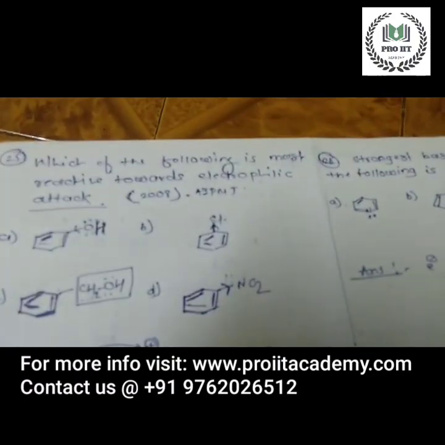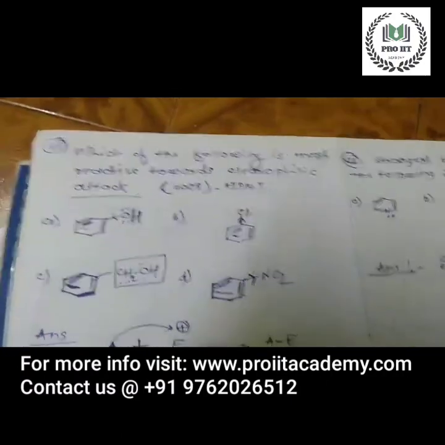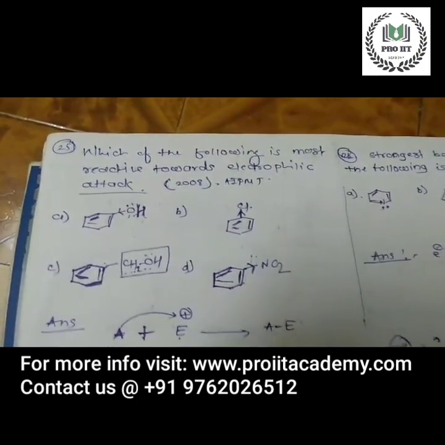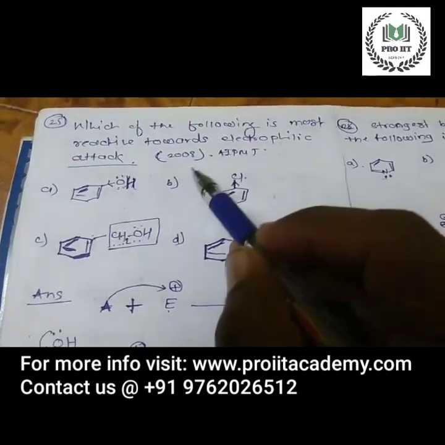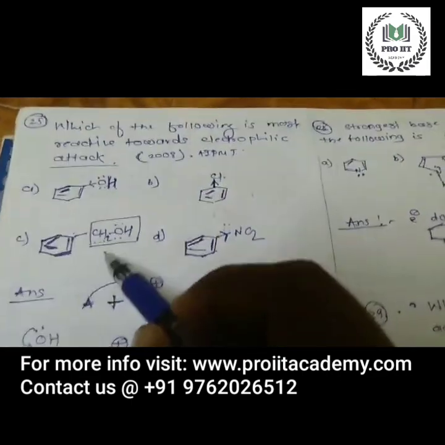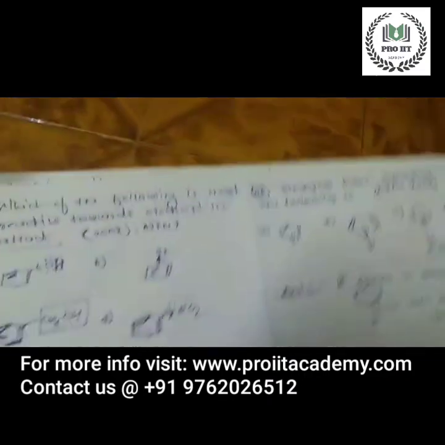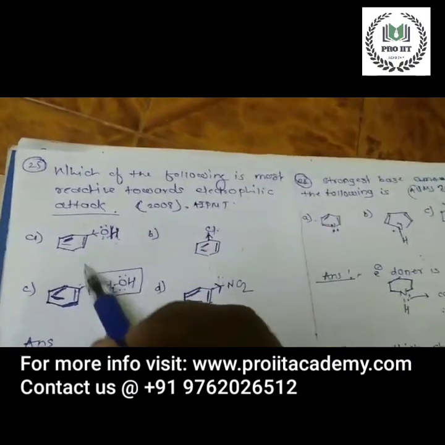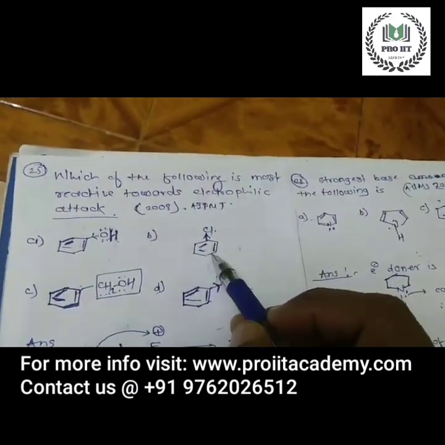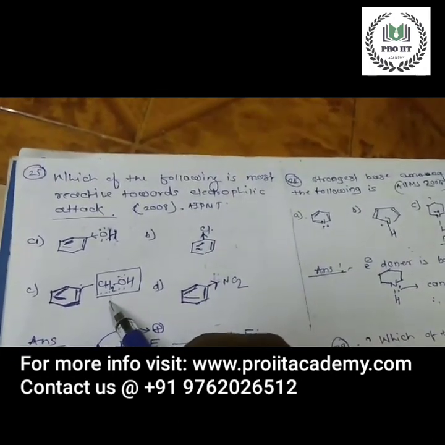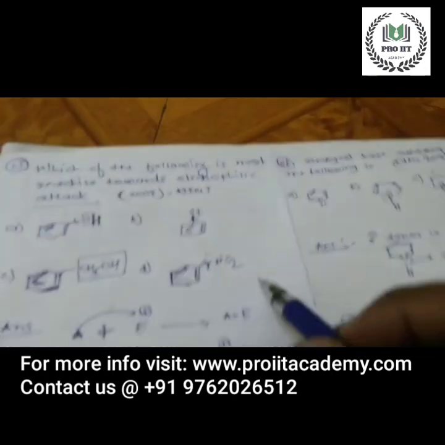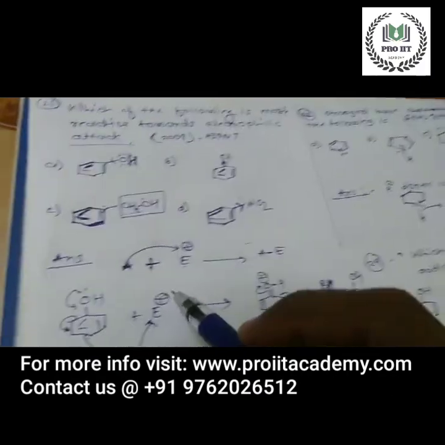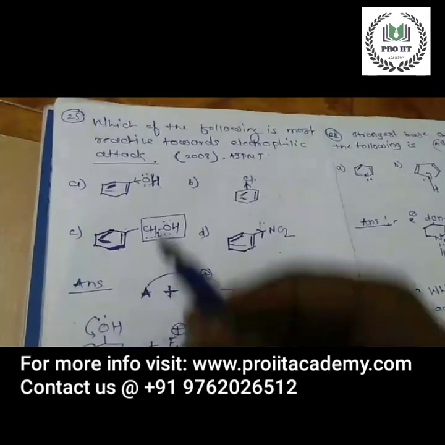Okay, now, which of the following is most reactive towards electrophilic attack? This question was asked in AIPMT 2008. Option A is phenol, option B is chlorobenzene, option C is benzyl alcohol, and option D is nitrobenzene.